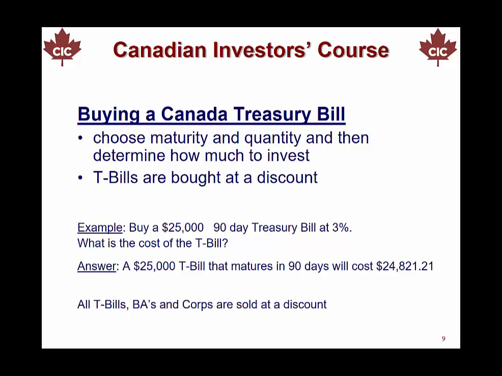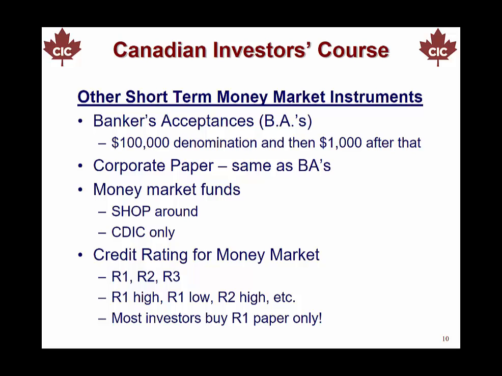For example, if you buy a $25,000 90-day Treasury bill at 3%, what would be the cost of the Treasury bill? Well, a $25,000 Treasury bill that matures in 90 days will cost $24,821.21. All Treasury bills, BAs, and corporate paper are sold at a discount. Other short-term money market instruments, like bankers' acceptances, come in $100,000 denominations, and then $1,000 after that. Corporate paper is the same as bankers' acceptances.